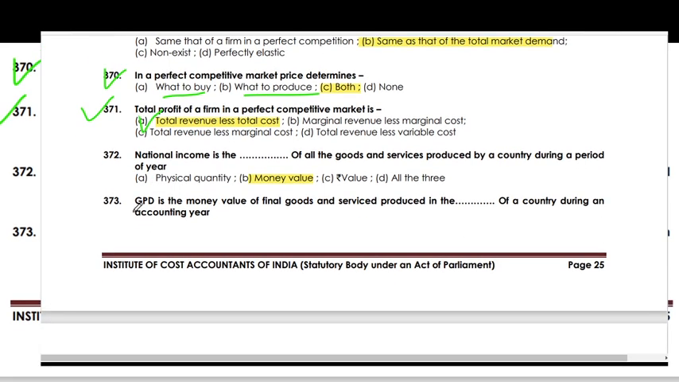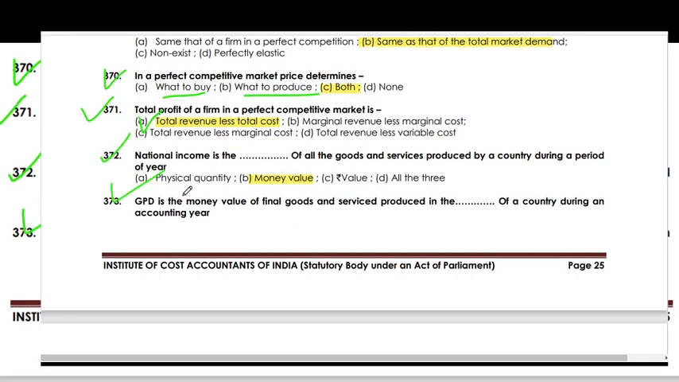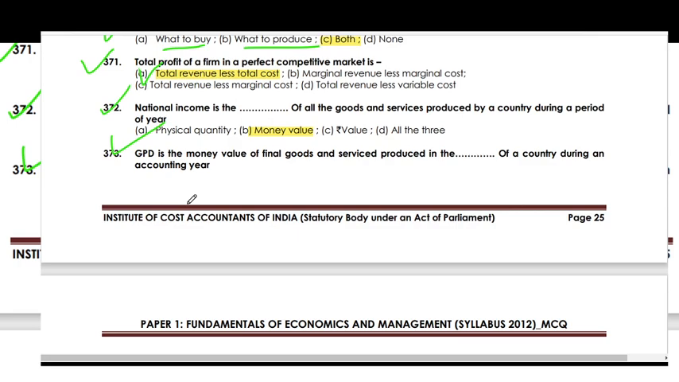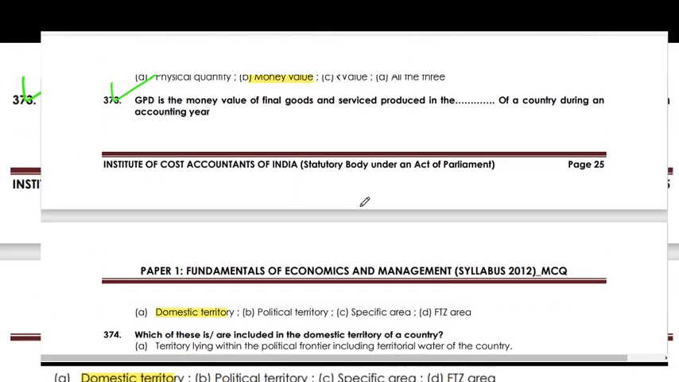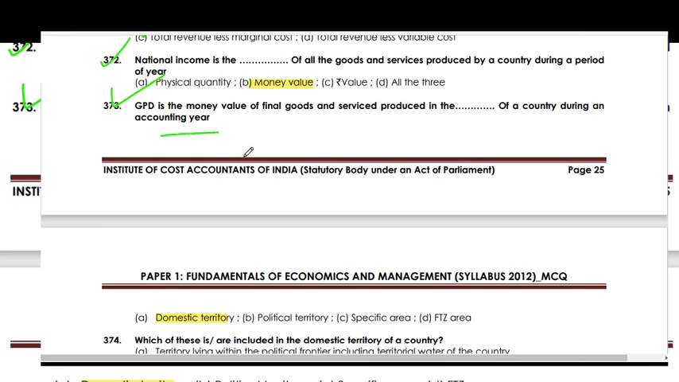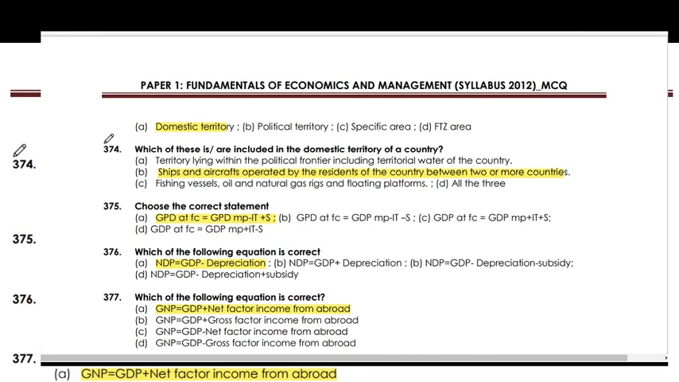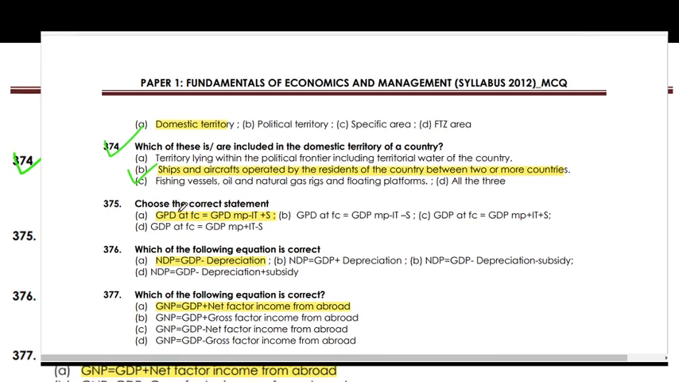National income is the money value of all goods and services produced by the country during the year. GDP is the money value of final goods and services produced in the domestic territory of a country during an accounting year. Which of these are included in the domestic territory of a country? Ships and aircraft operated by the residents of a country between two or more countries is the right option.